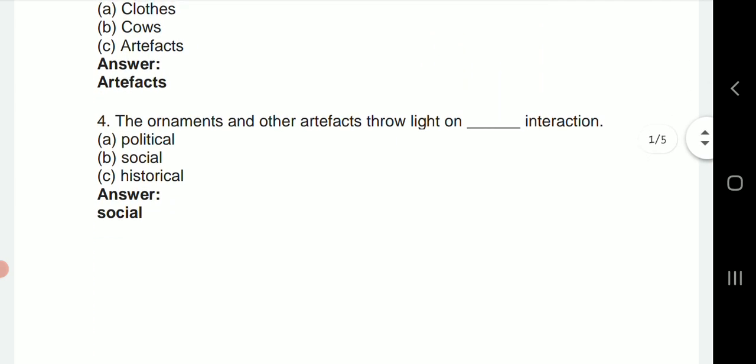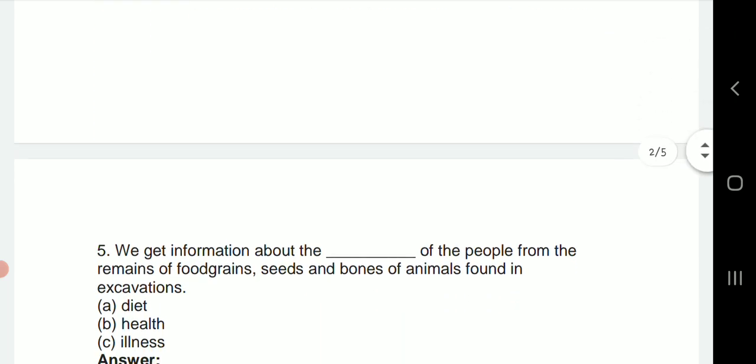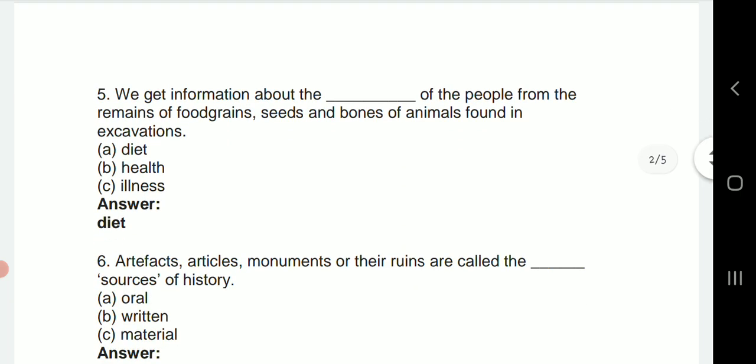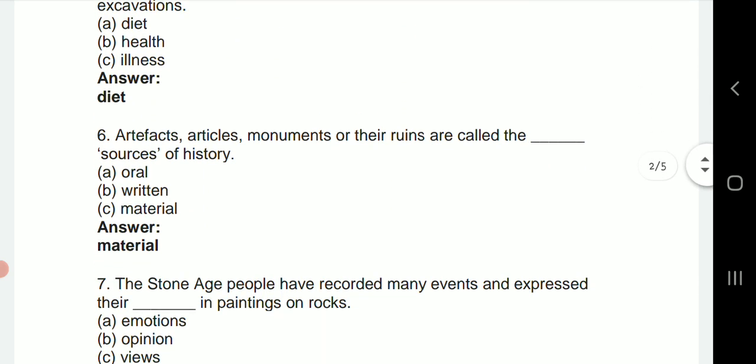The ornaments and other artifacts throw light on dash interaction, so it's "social". Then fifth one: we get information about the dash of the people from the remains of food grains, seeds and bones of animals found in excavations, so it's "diet". Then artifacts, articles, monuments or their ruins are called the dash source of history, so it's "material" source of history.